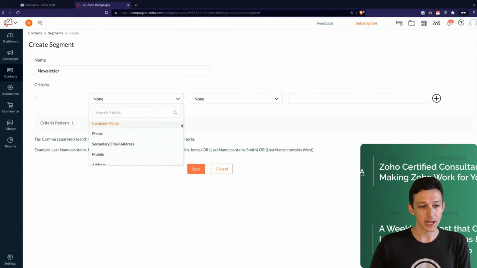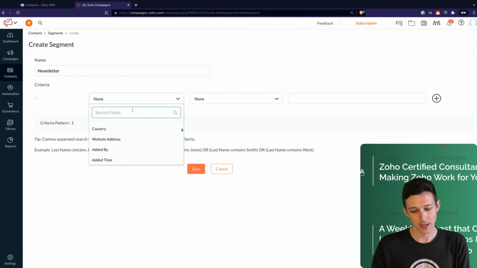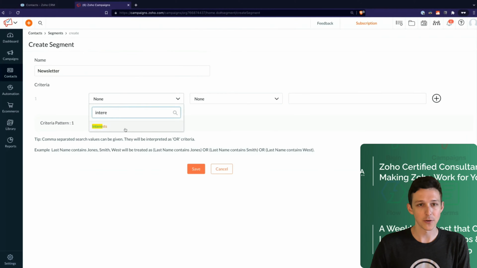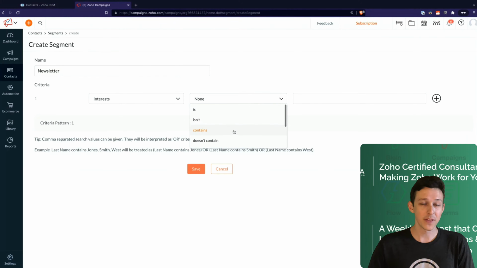I can pick from any of the various fields that I have inside of campaigns. In this case, we're just going to go ahead and grab the interests field. And now here, an important thing, especially if you're using the same methodology with a multi-select, is that we want to use contains.